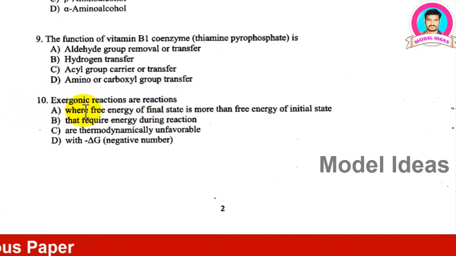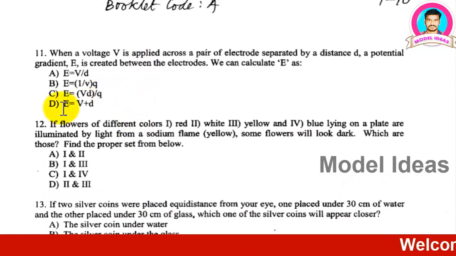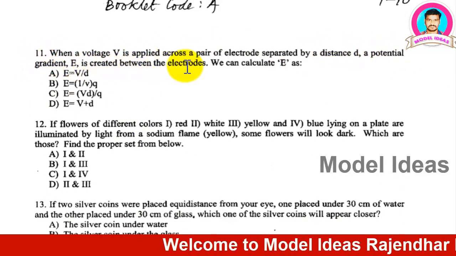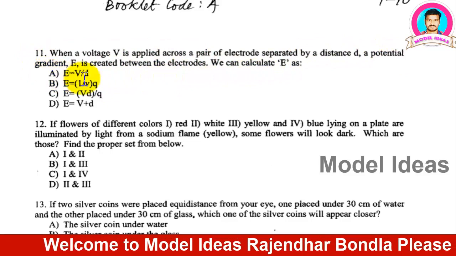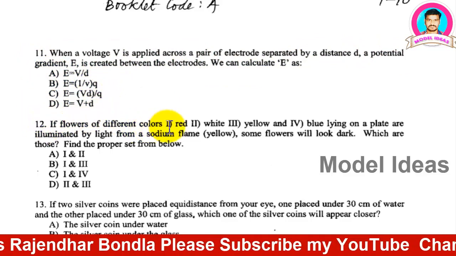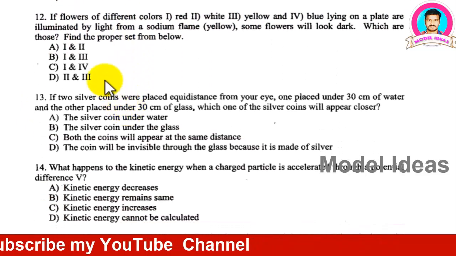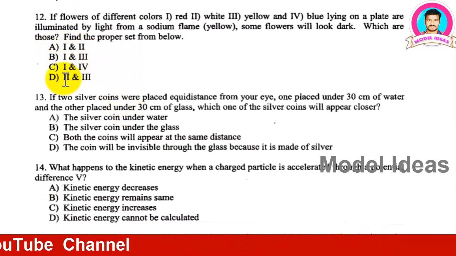Now question number 10, and question number 11. It is difficult, I have seen. This biochemistry paper is somewhat difficult compared to others, because I did not see 66% deduction of marks elsewhere.